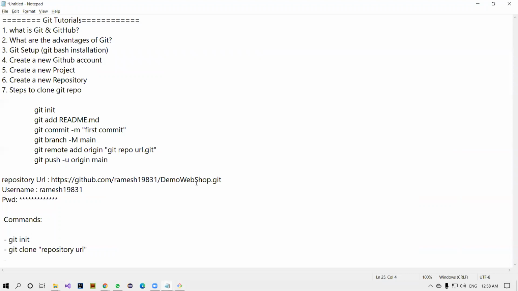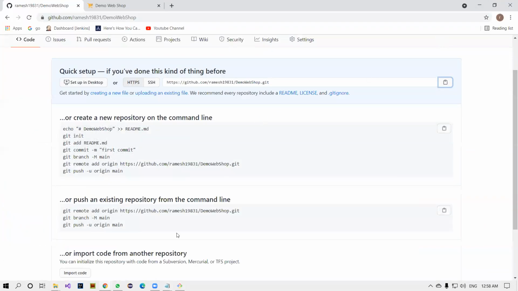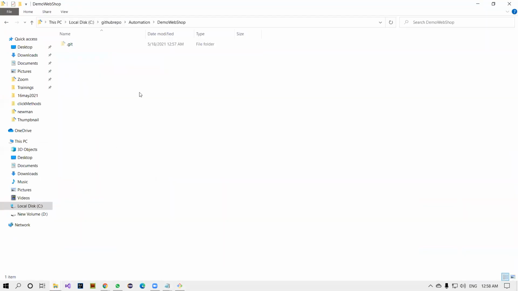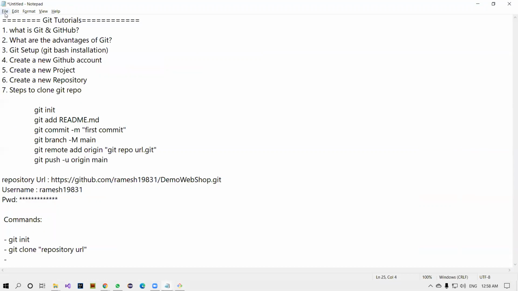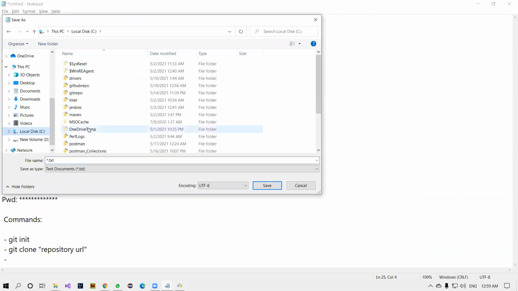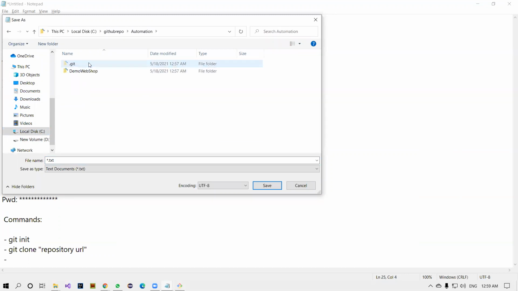All right. Then, what next? The next step is basically here. Go back here. You cloned it. Now open the folder here. Let's say, for example, I have written some documentation. We can take this document only, no issues. So I'm going to place this document in the GitHub repos, automation, demo web shop. Here I'm going to add it.